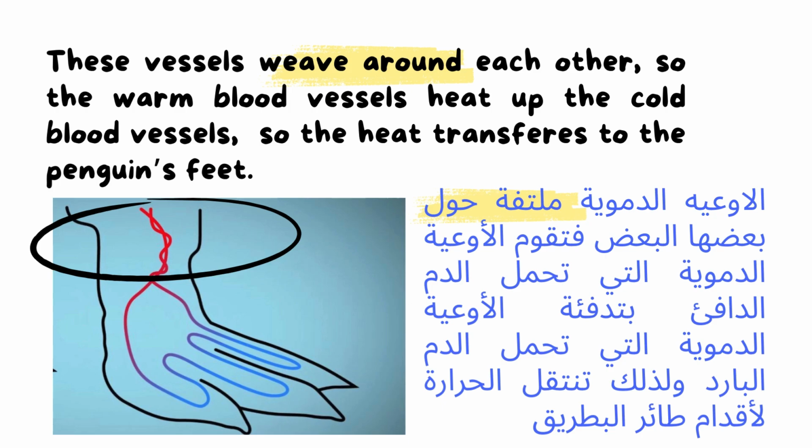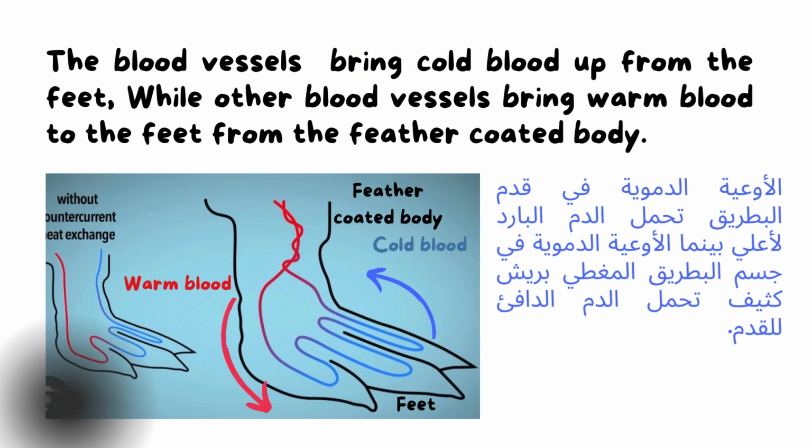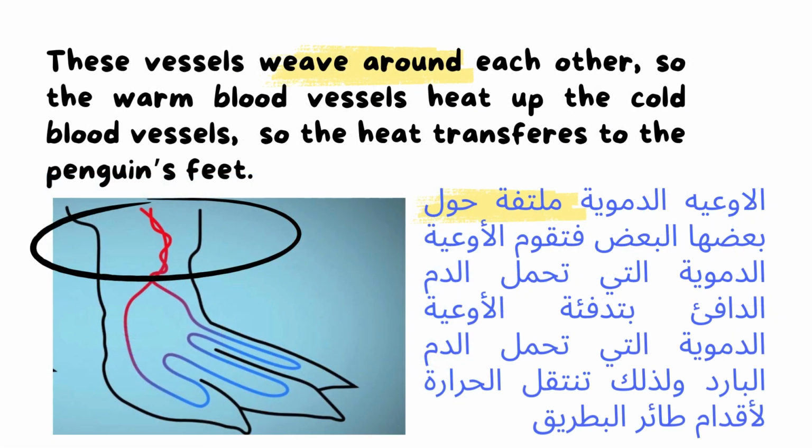So the adaptations in the penguin's feet are that the blood vessels bring cold blood up from the feet, and other blood vessels bring warm blood to the feet from the feather-coated body. Also, the vessels, as you see here, weave around each other, so the warm blood vessels heat up the cold blood vessels, and the heat transfers to the penguin's feet. So the penguin's feet are always warm and can stand on the ice.